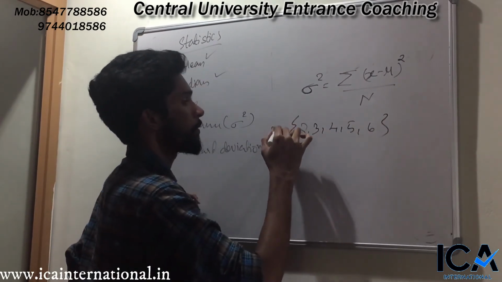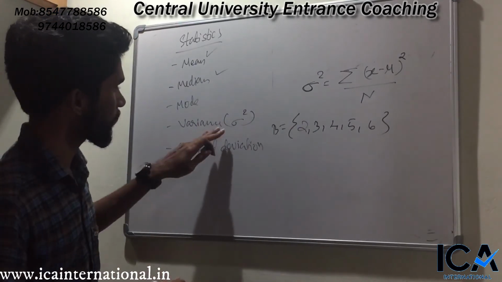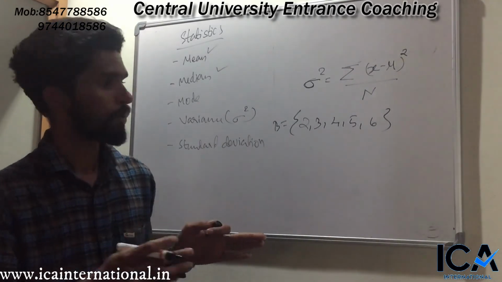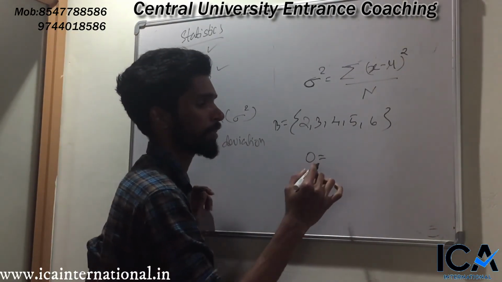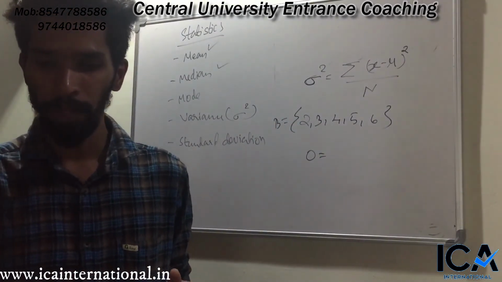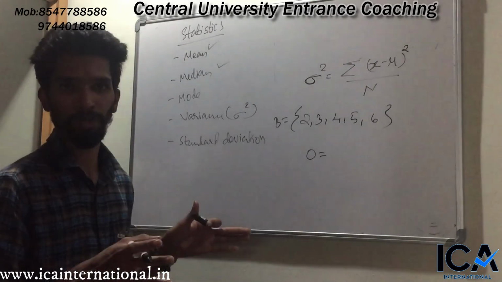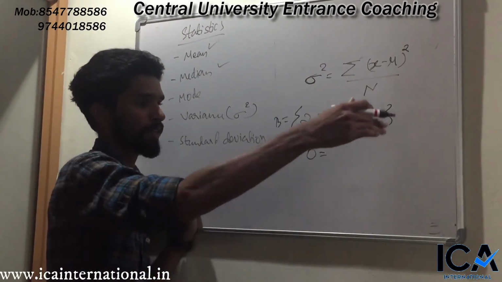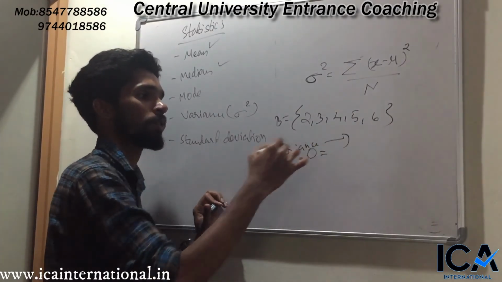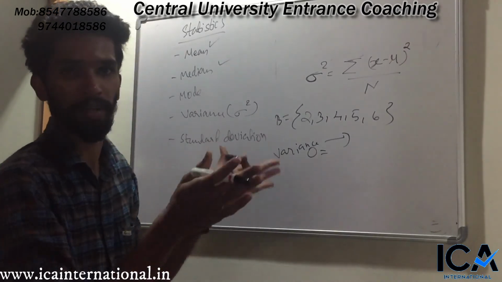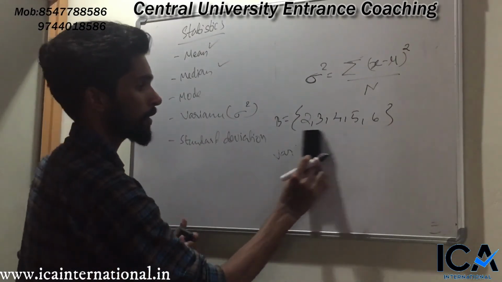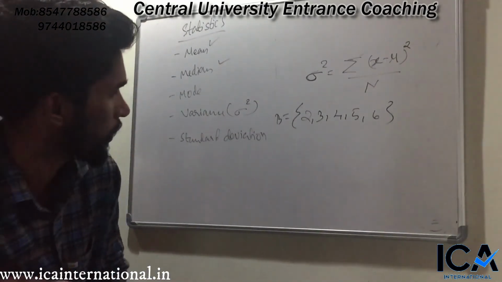Let it be B. So what variance actually represents is how the data are spread. If variance is equal to 0, it means that the data given in the data set are similar or very close, not that much spread. As the variance increases above 0, it represents that the data is spreading, or there is a huge discrimination among the data. So first we will find the variance of this set.